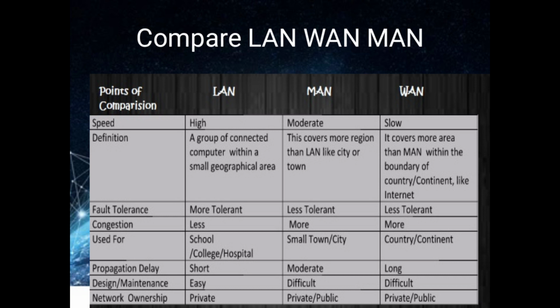WAN covers more area than MAN, within the boundary of a country or continent, like the internet. It is less fault tolerant. It has more congestion. It is used for a country or a continent. The propagation delay is long. The design and maintenance are difficult. The network ownership is private or public.